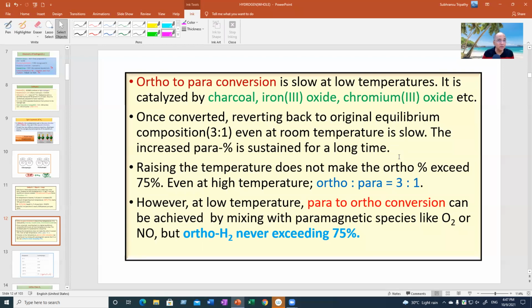No, it never happens. It remains the same because you do not know the thermodynamics part of it, the delta G part of it. So that delta G factor will make the equilibrium constant not to change. If you increase the temperature, the equilibrium constant is not going to change significantly or even appreciably.